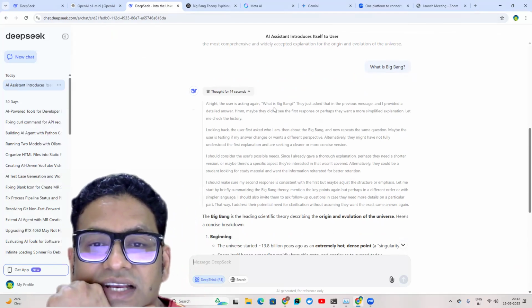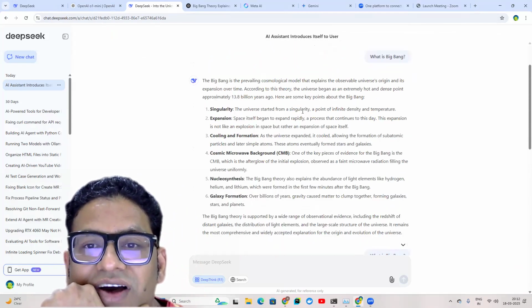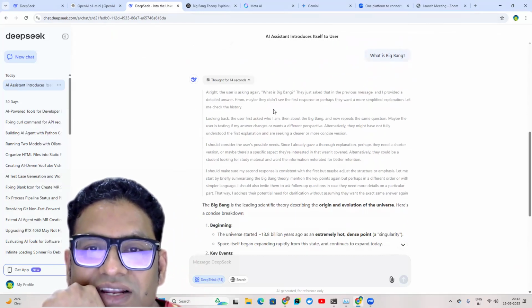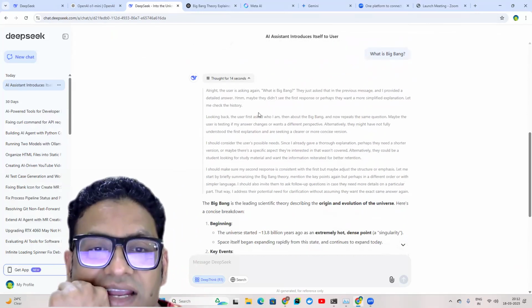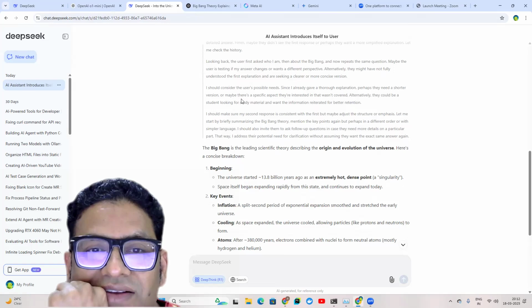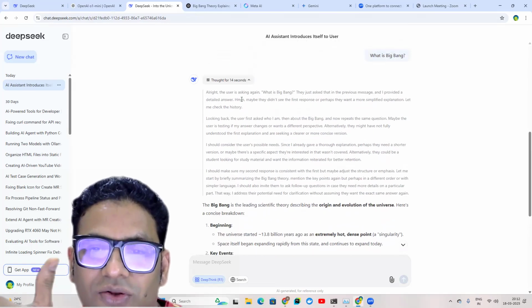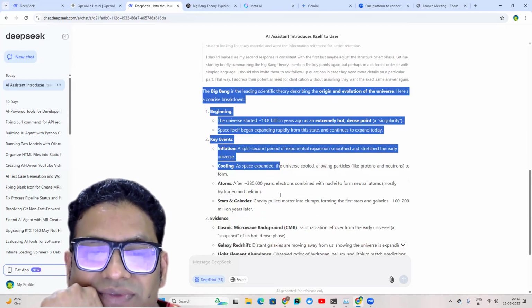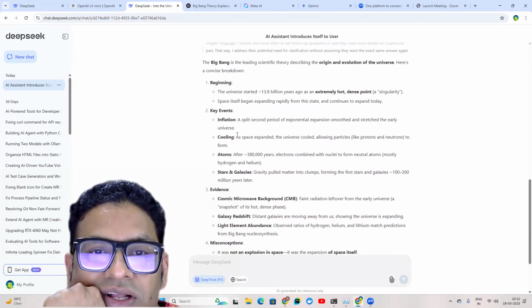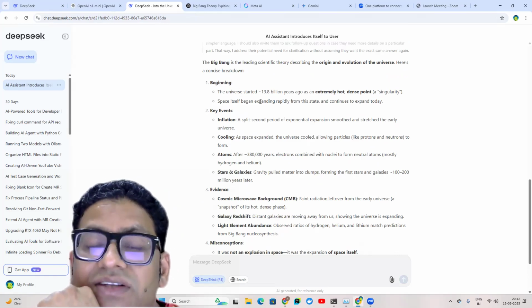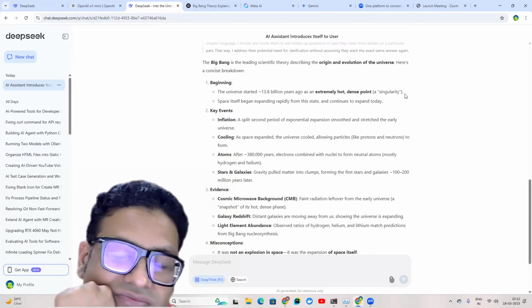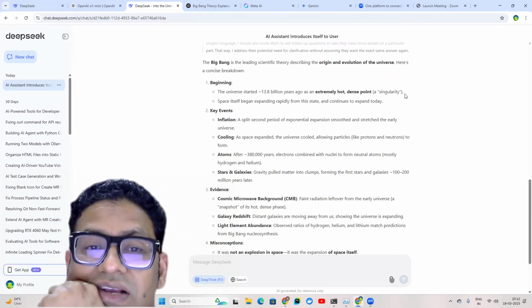The user is asking again, what is Big Bang? Since I have asked this without the thinking model, that's the reason it is saying the user is asking again. So now it is giving us how it is thinking, what kind of thinking is behind the response we got from DeepSeek R1. This is how the response from DeepSeek R1 looks. For example, the beginning: the universe started 13.8 billion years ago, an extremely hot, dense point, which we know as a singularity.